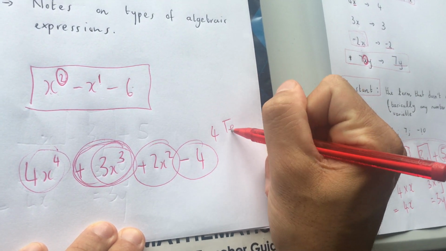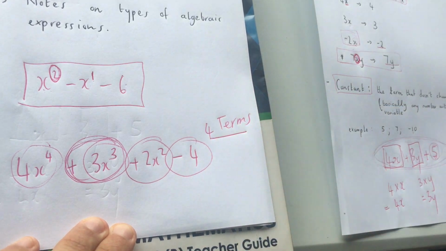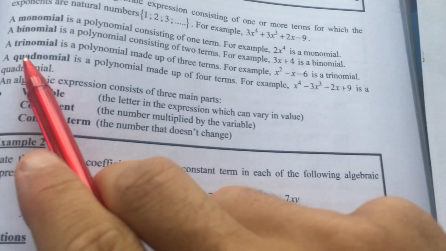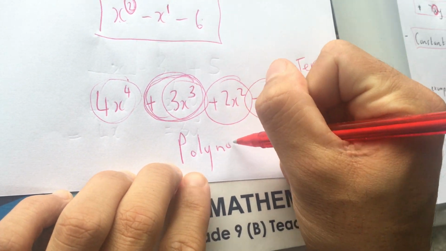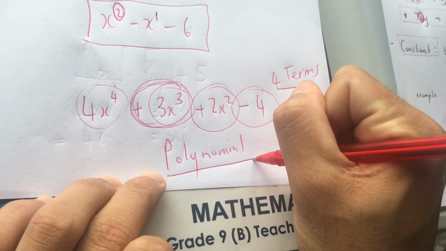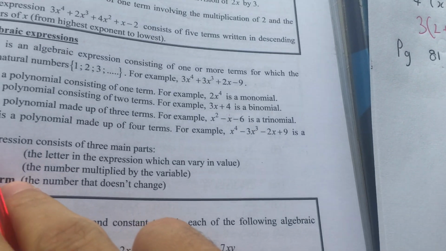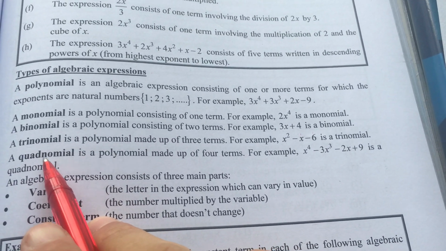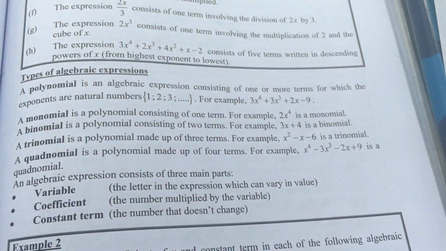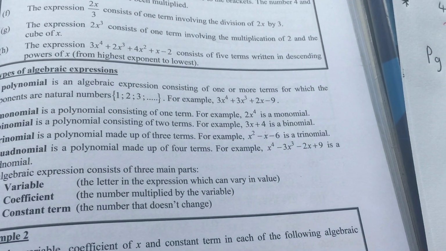I've got 4 terms. So if I've got 4 terms, we call it not a quadnomial, we call it a polynomial. Now in the test, if you do write quadnomial, I'll mark it right, but it's actually called a polynomial. Okay, but you can put quadnomial because it's the same. But we, for years, have been calling it a polynomial.